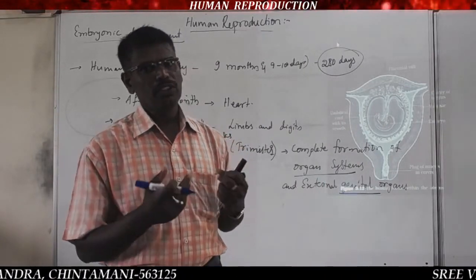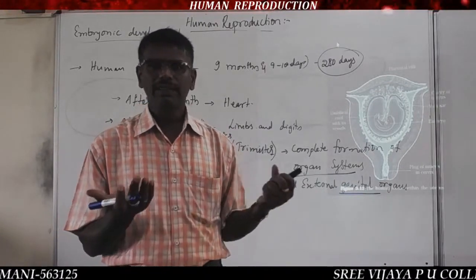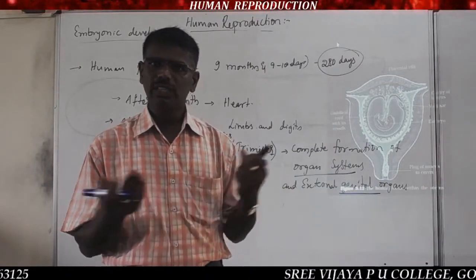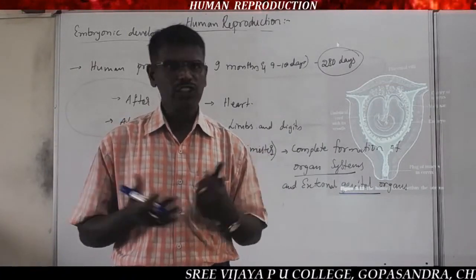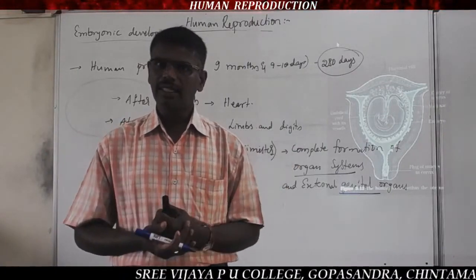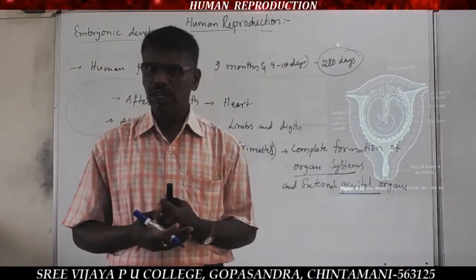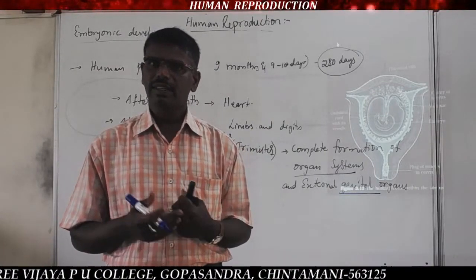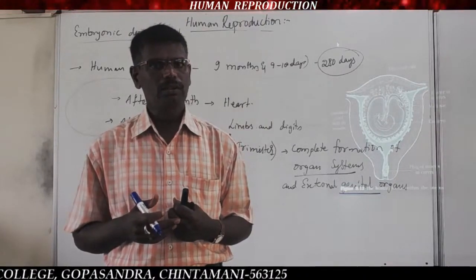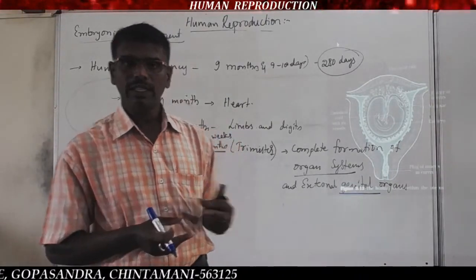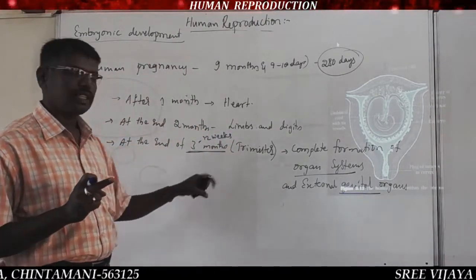For example, if an organ in the reproductive system did not develop, he is not fit for reproduction. It is a congenital disease. There is not complete formation of the uterus, the uterus is not correct, the testis is not correct, the genital organ is not correctly formed. So certain disorders are there in that baby or fetus. That's why it is one of the critical stages, the first trimester stage.